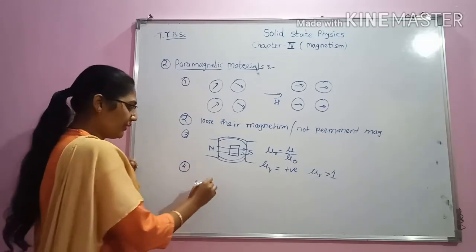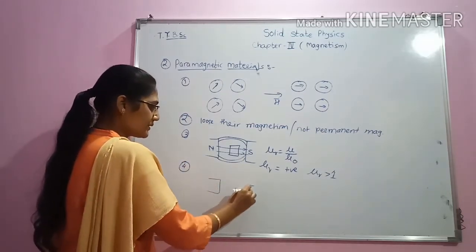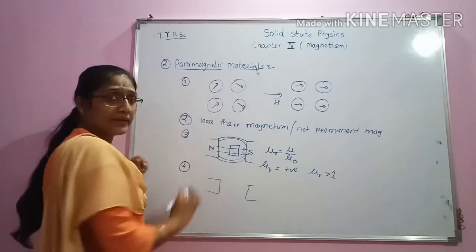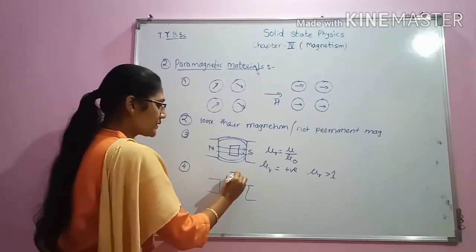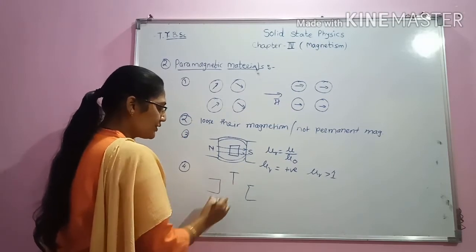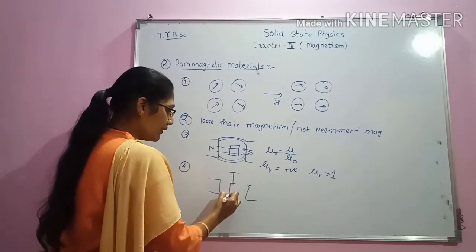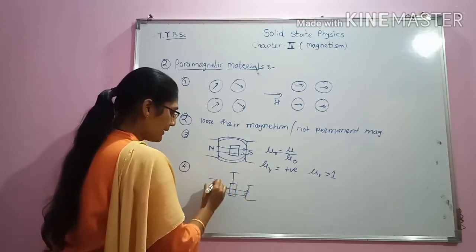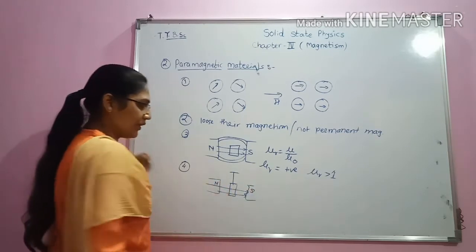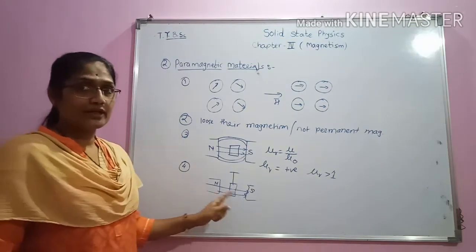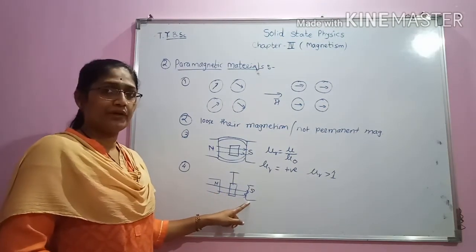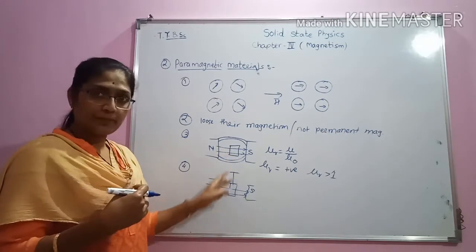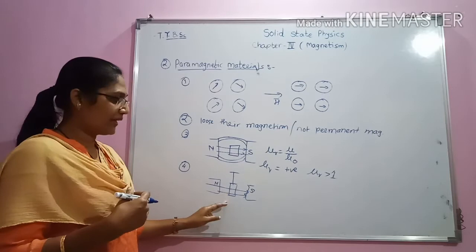The next property: if we take a paramagnetic material and suspend it from a rigid support, then it will align itself in the direction of the applied magnetic field. In diamagnetic substances, it was perpendicular to the magnetic field.